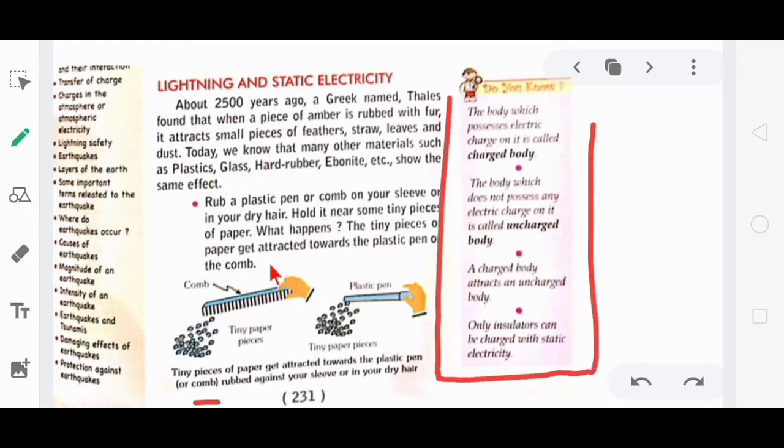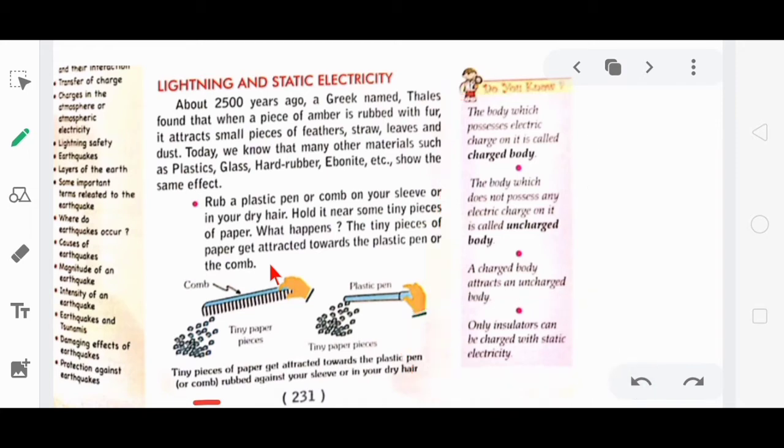We are given some points here. The body which possesses electric charge on it is called a charged body or electrically charged body, and the body which doesn't possess any electric charge on it is called an uncharged body, and a charged body attracts an uncharged body. Here you can see this comb is able to attract tiny pieces of paper. So only an insulator can be charged with static electricity. Conductors of electricity like copper, iron, aluminium don't hold a static charge. They can flow the charge, but insulators can hold static electricity.